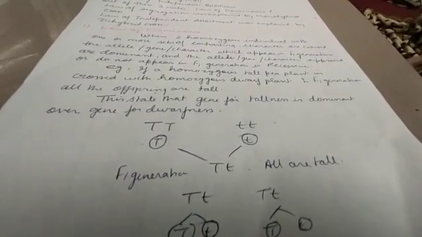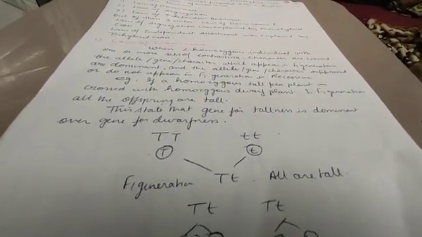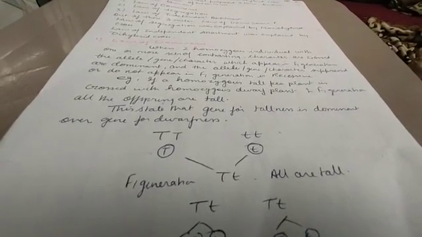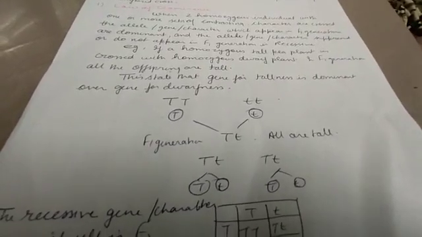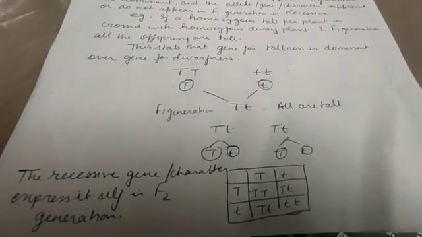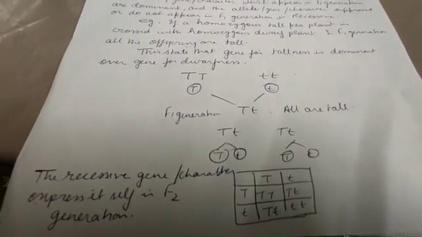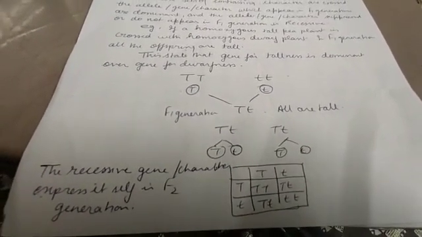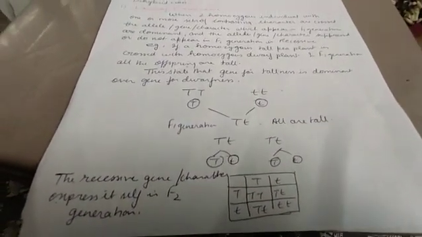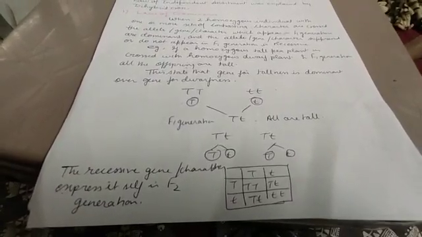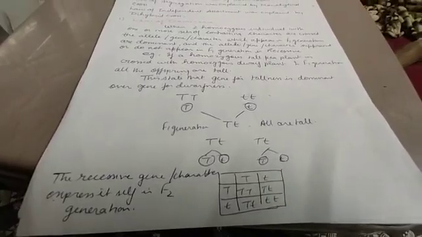See here the cross, capital T, small t, gametes are formed, and F1 generation all are tall plants, but that is what? That is the hybrid. When we cross them, capital T, small t, small t, what do we get? We will get the recessive character in the F2 generation, not in the F1 generation. Understood this thing? So this is known as the law of dominance, where the gene or the character or allele which expresses itself in the F1 generation is called a dominant, and which is suppressed is known as the recessive.